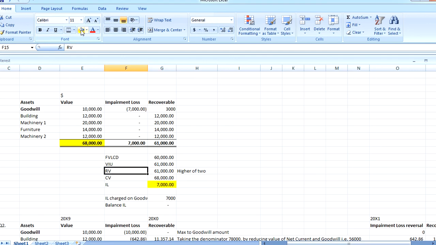Since the impairment loss was 7,000, we attribute the whole amount to the goodwill figure. Why? Because the carrying value of the goodwill was 10,000, and the impairment loss was only 7,000, so we take the whole amount in the goodwill.